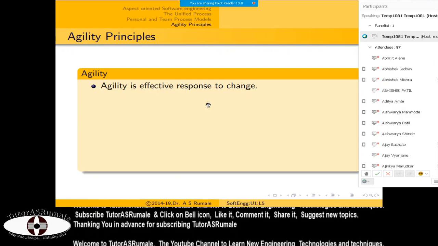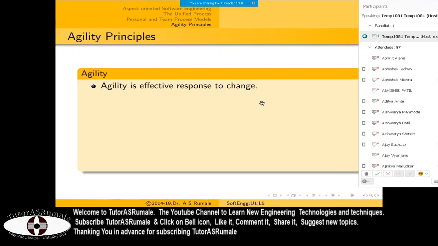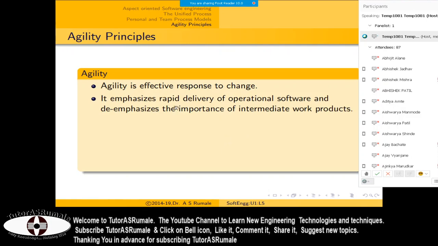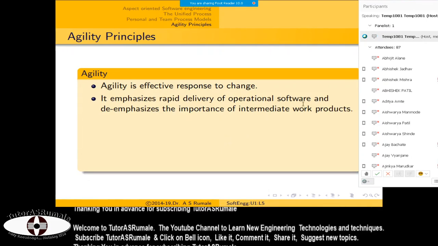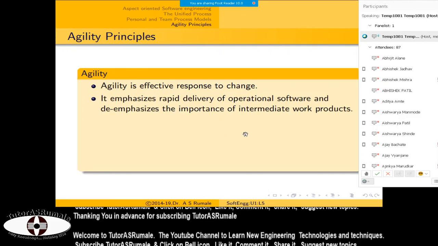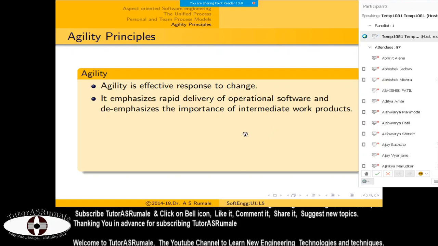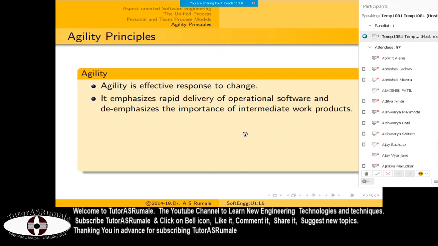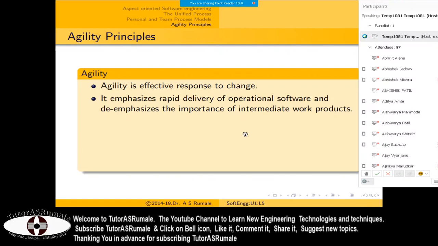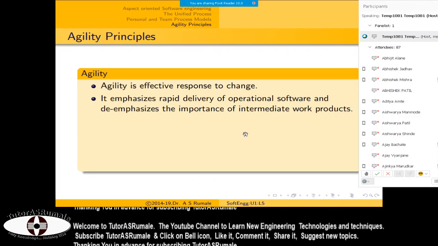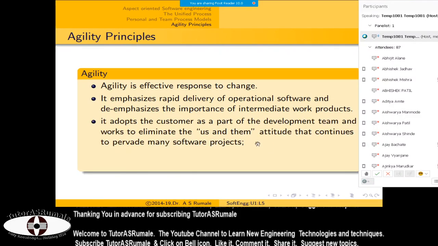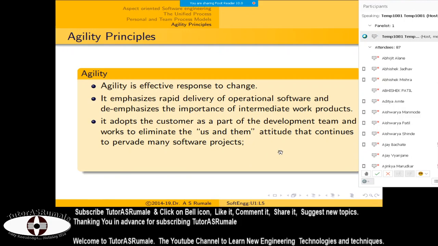That is agility. Agility also means rapid delivery of operational software. So if you are using rapid prototype modeling or rapid application development, you are following the agile principle of software development.